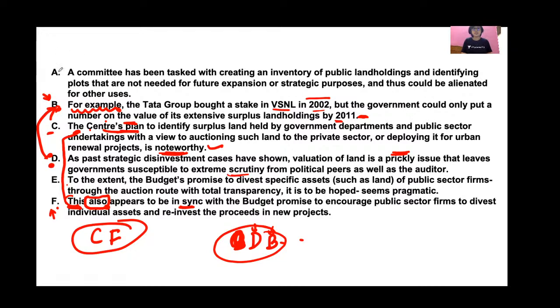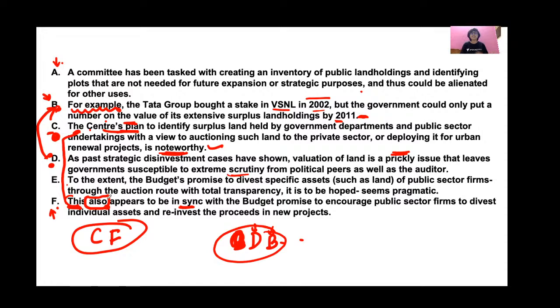Now you see, if we look at sentence A, a committee has been tasked with creating an inventory of public land holdings and identifying plots that are not needed for future expansion or strategic purposes, and thus could be alienated for other uses. So you see, government has a plan. Sentence C says that the government has a plan to identify the extra land held by government departments, and the government wants to use this land for other purposes, like selling this land to the private sector or deploying it for urban renewal projects.